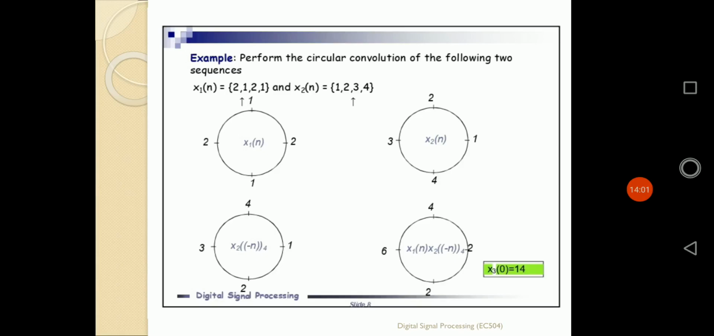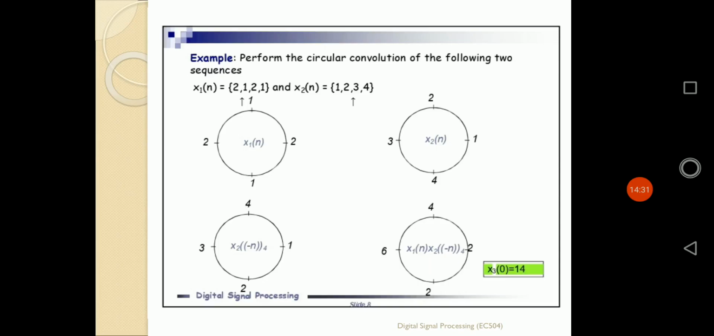We are understanding the process of circular convolution by using an example. Let us suppose it is given that we perform the circular convolution of the following two sequences. Here two sequences are given, x1(n) and x2(n). I need to find out the circular convolution of these two sequences. Both the sequences can be represented circularly.